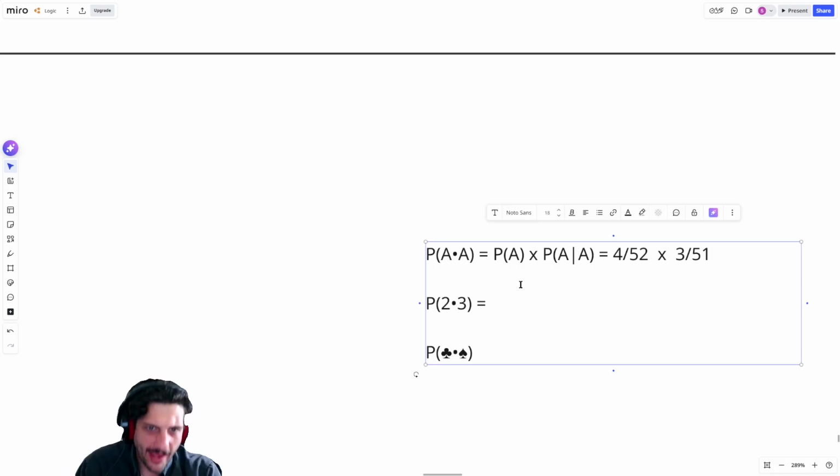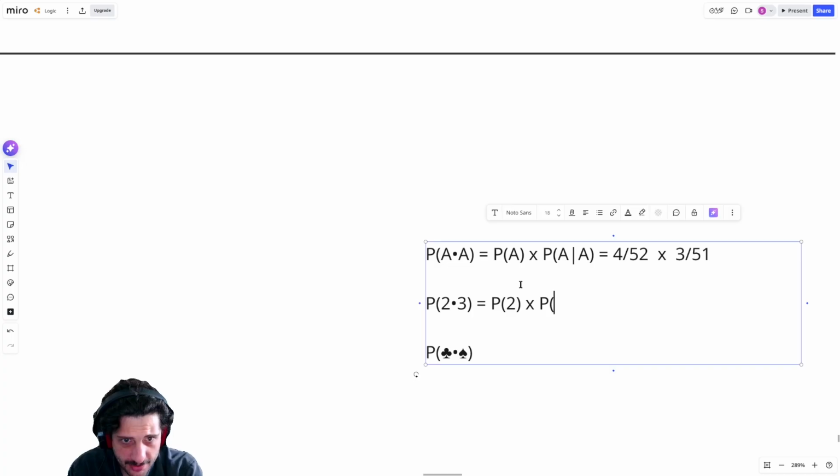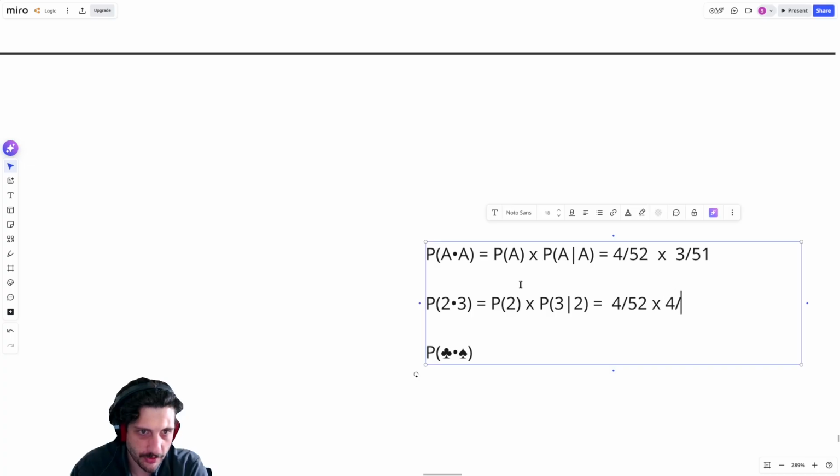What about getting a 2 and a 3? Well, I would have to get a 2 first, and then I would want to ask, okay, so now what is the probability of getting a 3 given that I've gotten a 2? The idea is, well, the probability of getting a 2, there are 4 out of 52 of those, times the probability of getting a 3 given that I've already drawn a 2. Well, there's still 4 3s, but there's only 51 total cards.